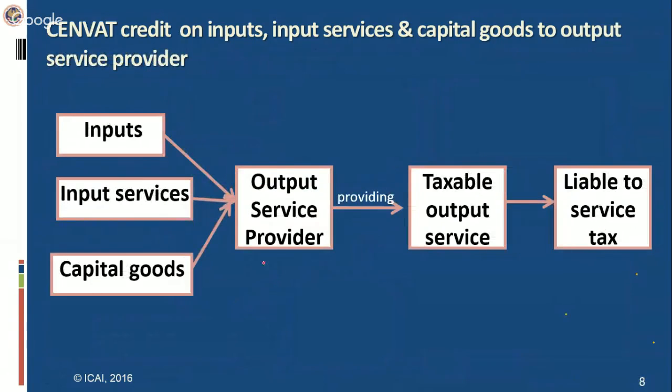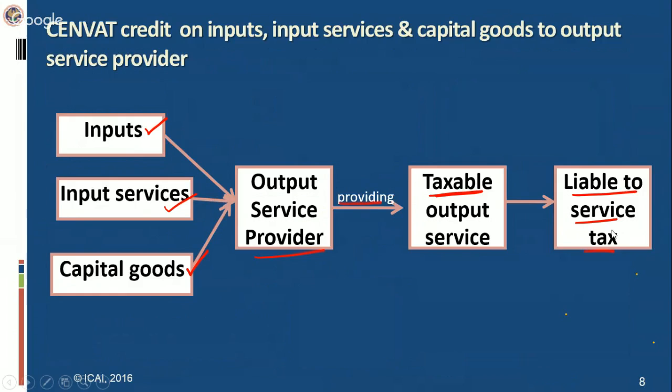An output service provider will be eligible for CENVAT credit of the excise duty paid on inputs and capital goods and service tax paid on input services, provided this output service provider is providing the taxable output services which are liable to service tax.